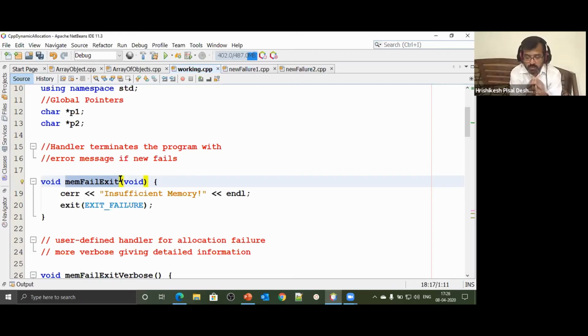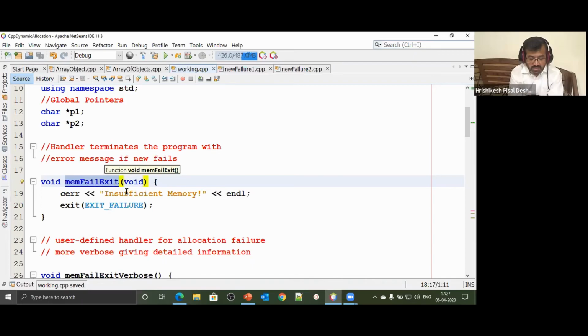Note, in this particular program, I'm not going to write that if condition, if ptr equal to null, and whether failure has happened or not. No more checking, cluttering your code with that if condition every now and then. No more the case now. I have designed an architecture in such a fashion that anytime in the application, if the memory allocation fails, this function should automatically get called. So we have designed that thing in such a fashion.